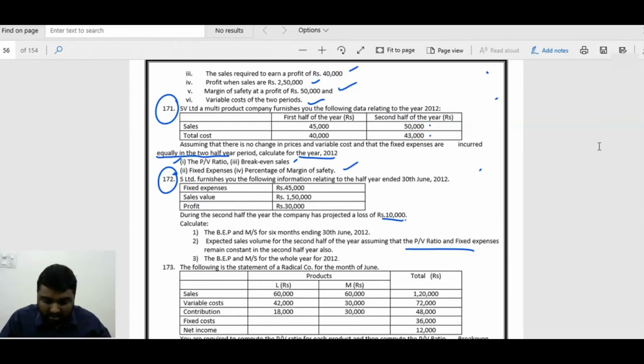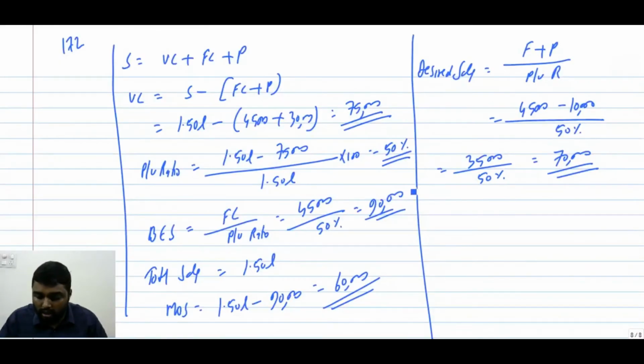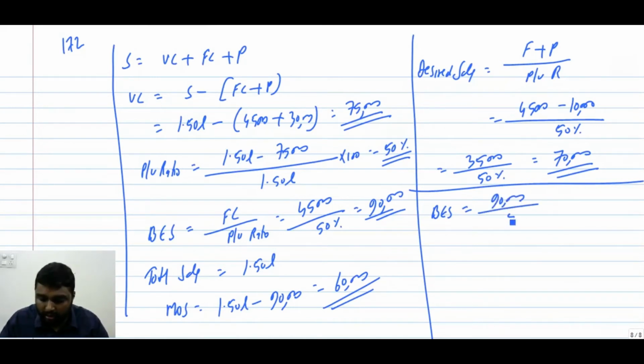Now break-even sales and margin of safety for the whole year. So they are asking for the whole year. See, break-even sales is very easy. It will be for the whole year only. So how will we find it out? Whole year fixed cost will be 90,000 divided by 50%, which will be 1 lakh 80.